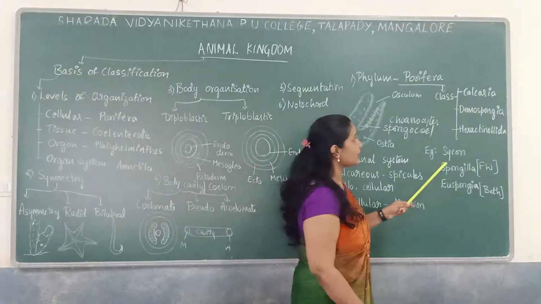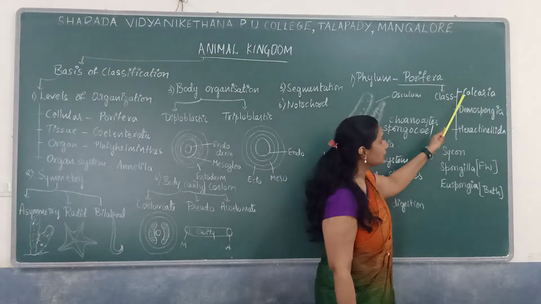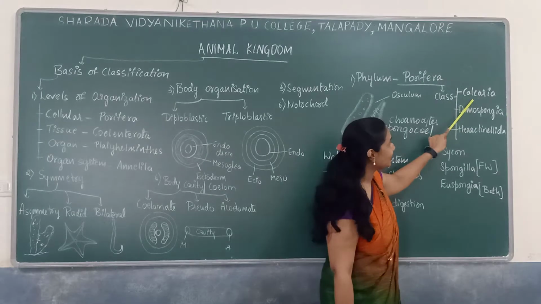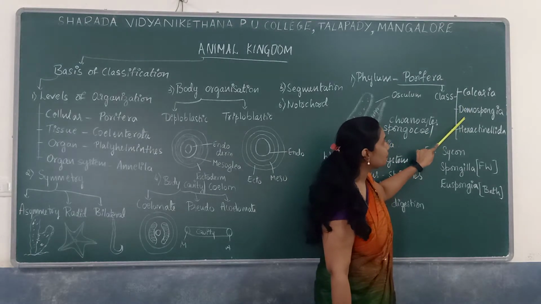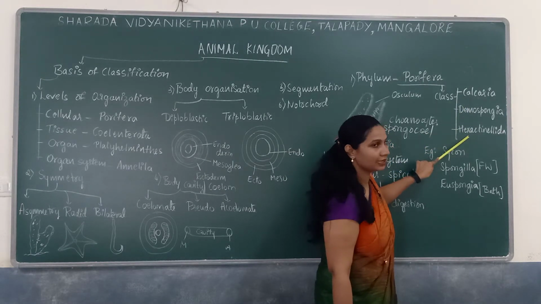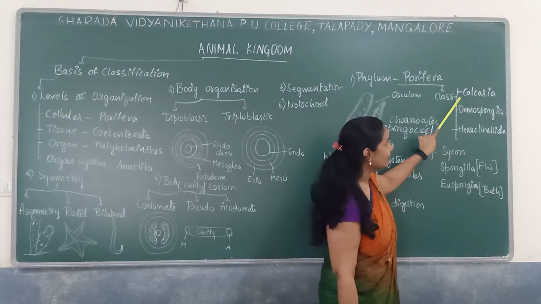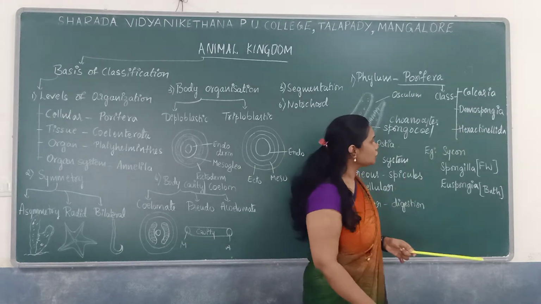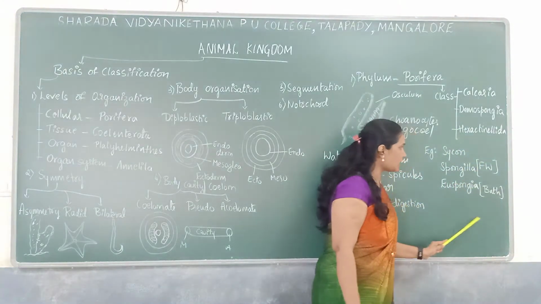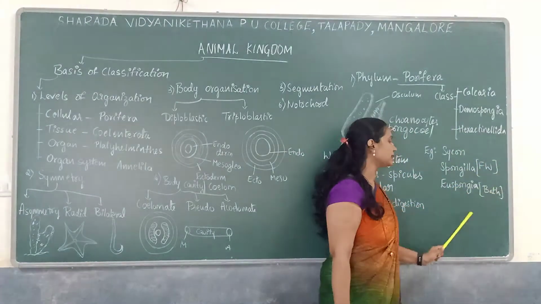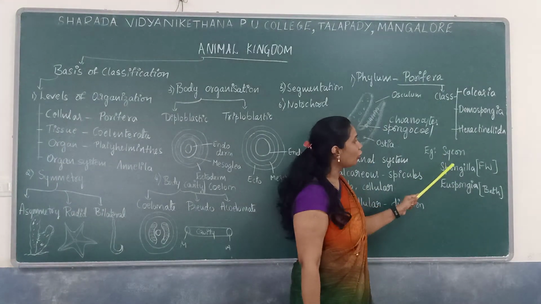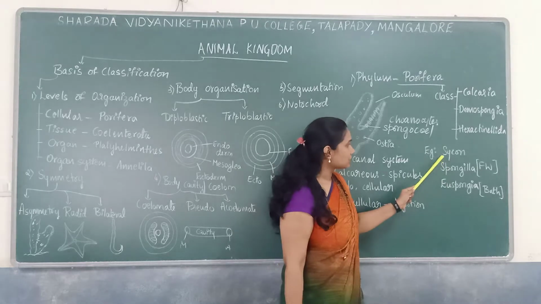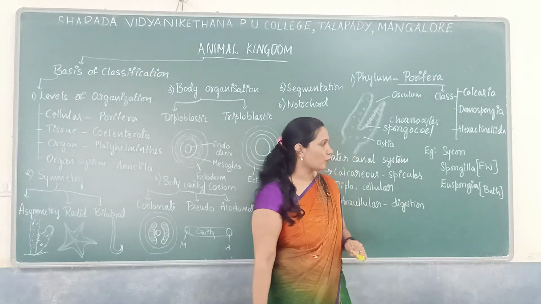They have further classification. There are 3 classes: class Calcarea, class Demospongia, and class Hexactinellida. Important examples include Sycon, Spongilla, and Euspongia.